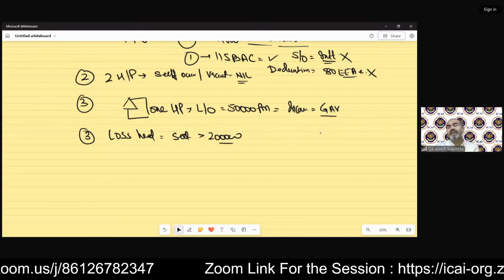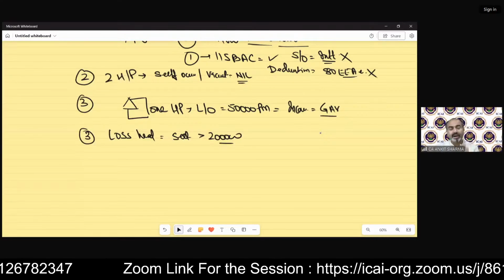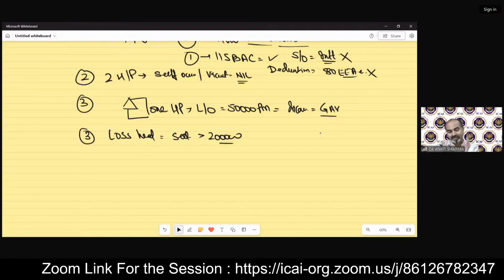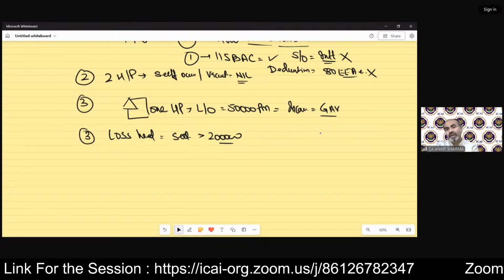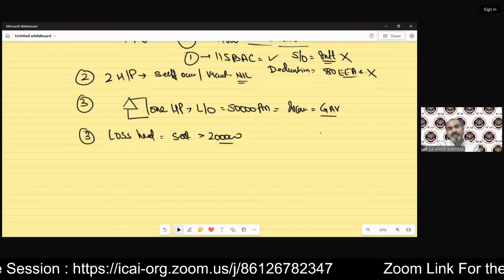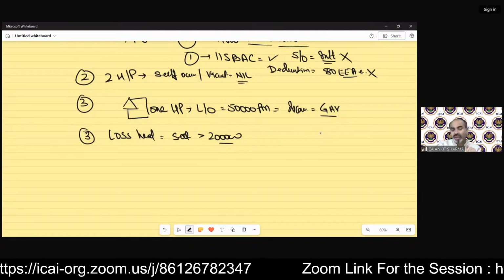So losses under the head income from house property can be set off without any limit earlier. But from last some years, the income tax has made a restriction and it says you cannot set off more than 2 lakh rupees loss under the head of income from house property from any other head of income. So that is a restriction. You have to think about it.